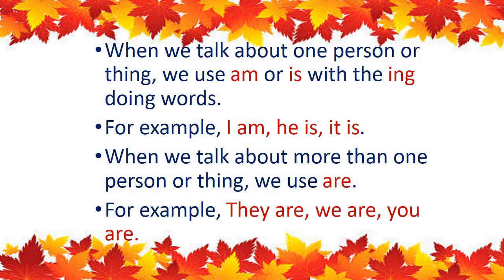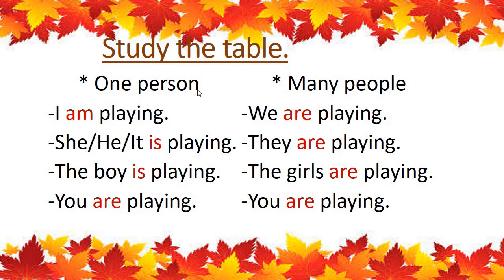Okay. So now see, we will do the table. This also we will do. Today we are going to learn am plus ing. So one person, many persons. This is your revision. Revise it. It will be helpful in exercise number 3.